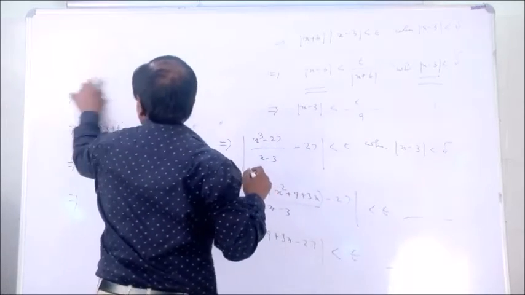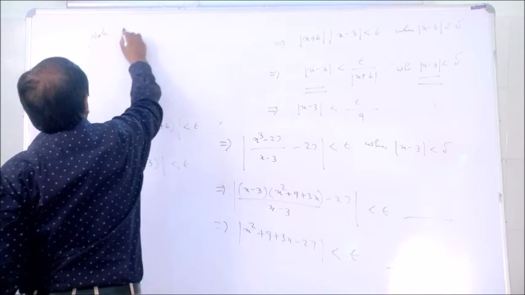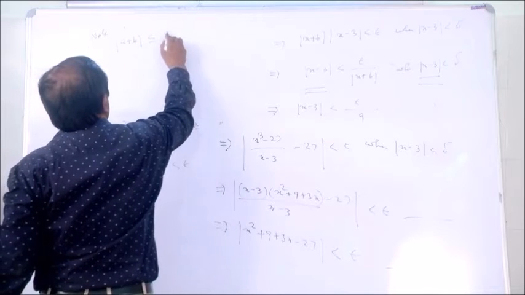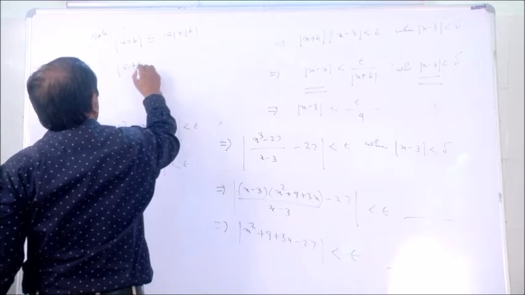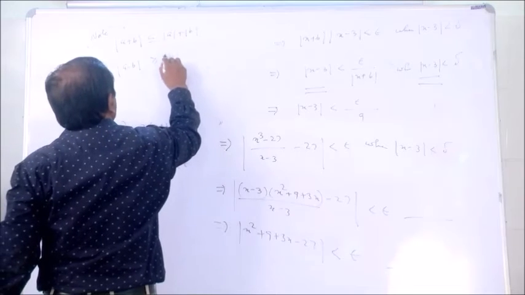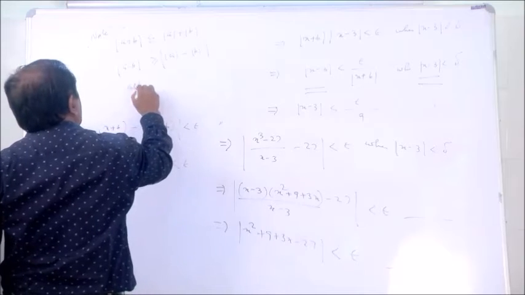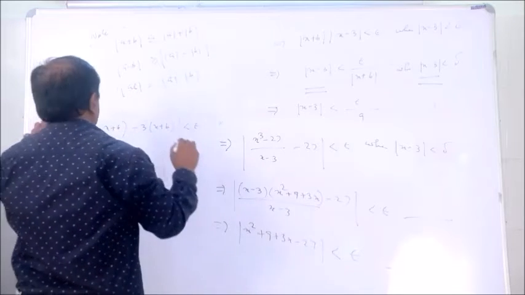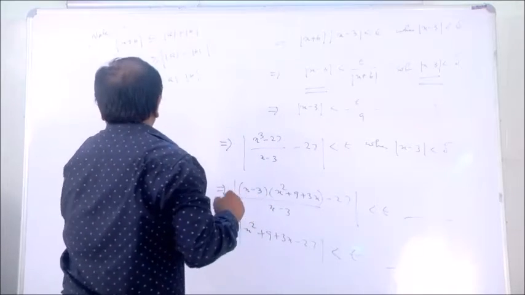Mod means we first have to remember, most important: |a + b| ≤ |a| + |b|. |a − b| ≥ ||a| − |b||. |ab| = |a||b|. You have to remember this from plus 2 level and 9th, 10th level.